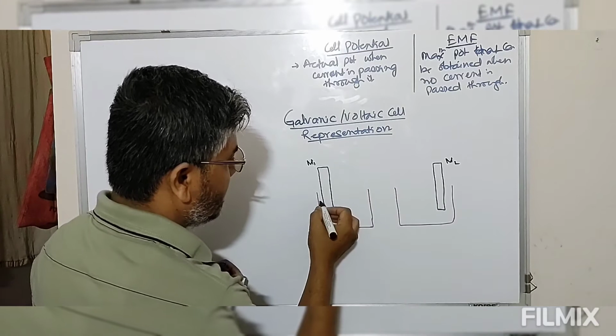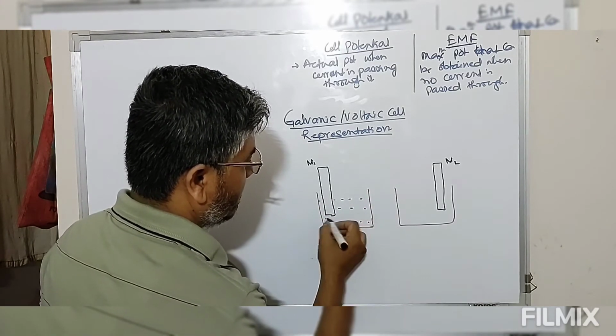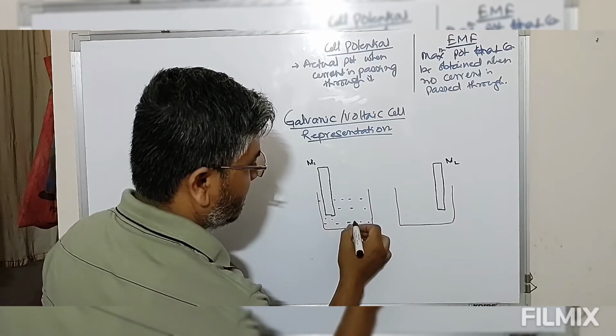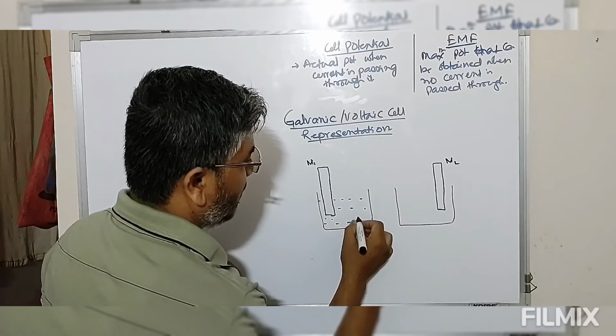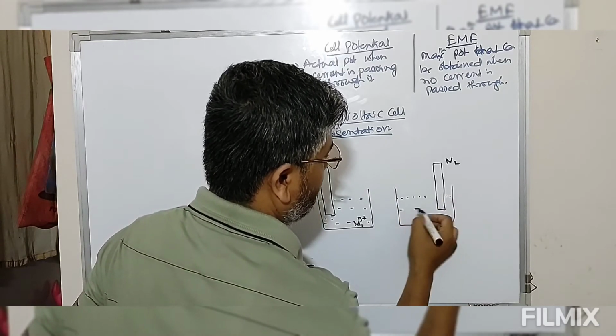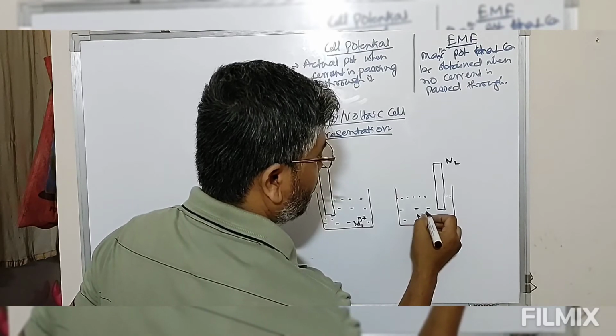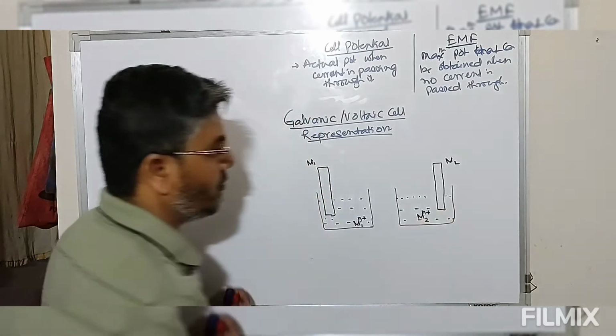Now we have placed these metals in solutions. Let this be M1 n plus, and this solution is M2 n plus.